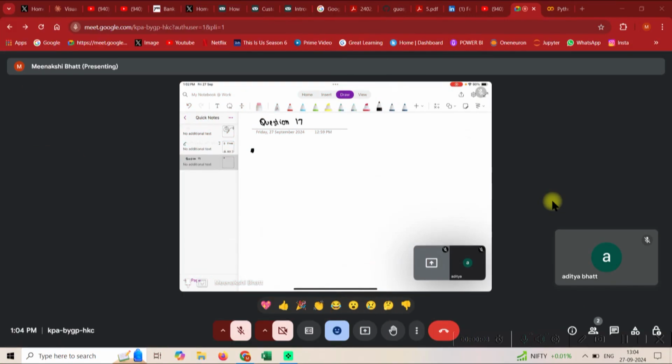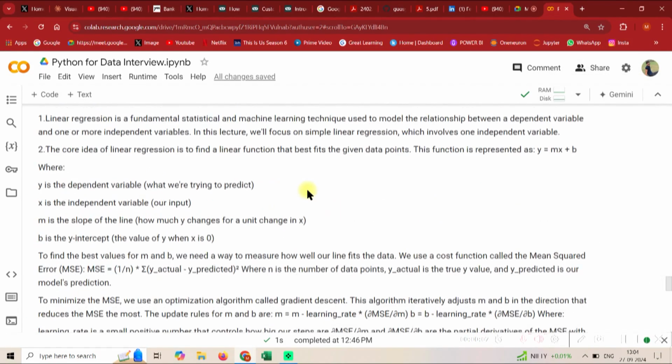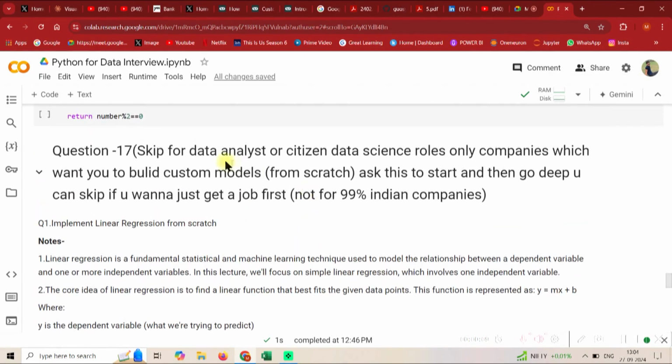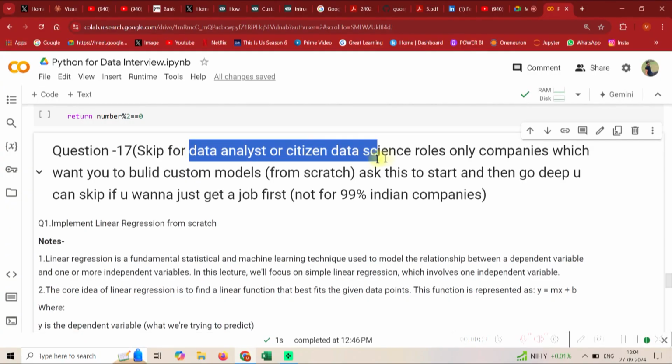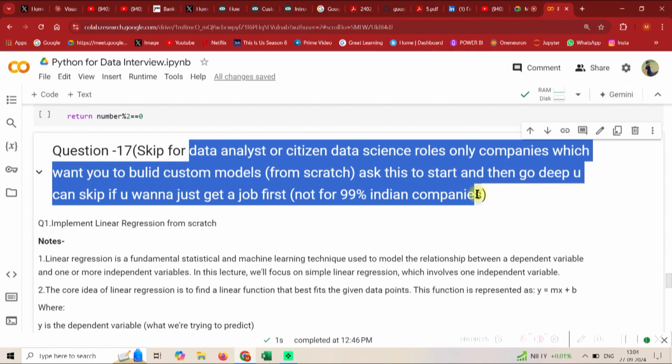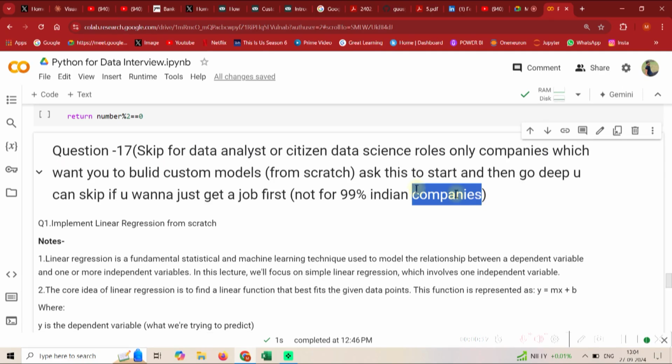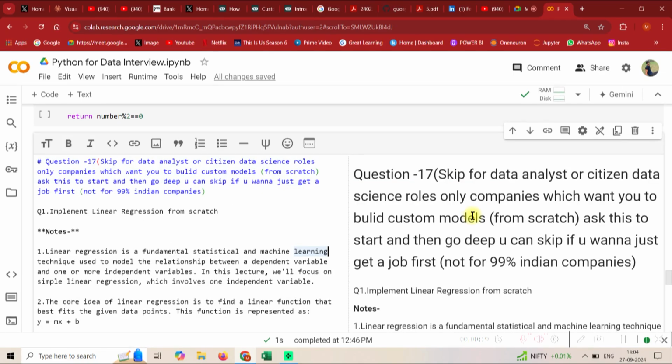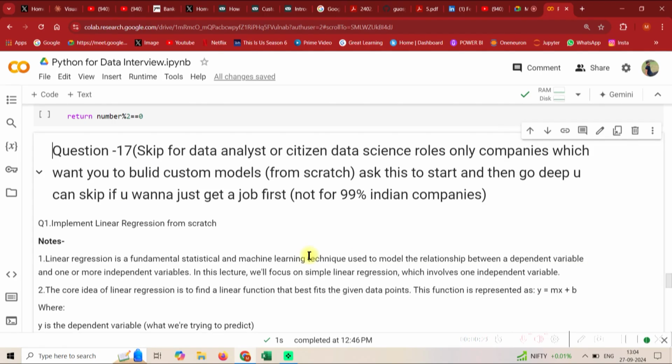So today guys we will be doing question number 17 of our Python playlist. So guys, the first thing is you can skip this question if you are applying for a data analyst role or a citizen data scientist role, or perhaps in simple terms guys, 99% of the Indian companies won't ask you this question. So you can skip this question if you are not applying for any role which involves deep coding.